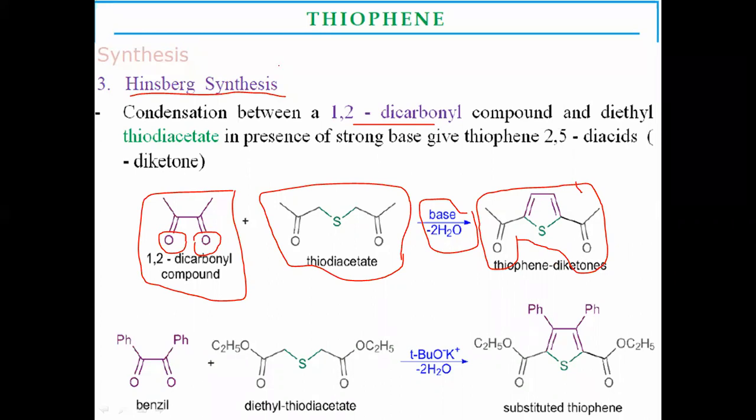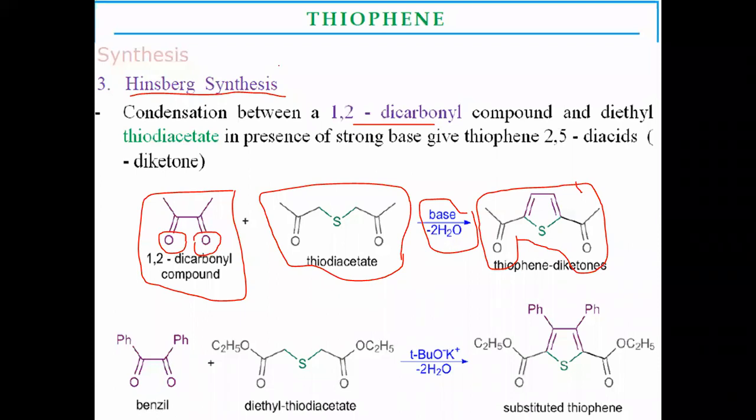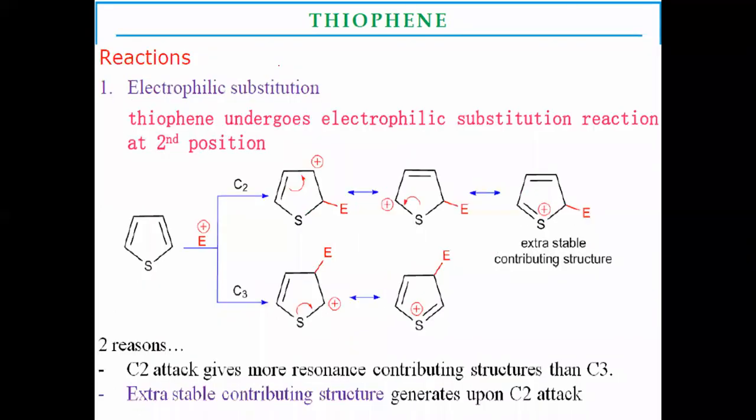Sometimes in the examination they ask, how will you prepare thiophene from 1,2-dicarbonyls? In that case, you have to remember this method. It is a simple condensation of two components in the presence of a base to form the thiophene diketone as the final product. These are some preparation reactions of thiophenes. Now we move on to some chemical reactions of thiophenes.